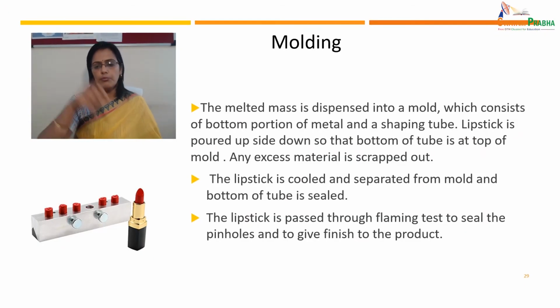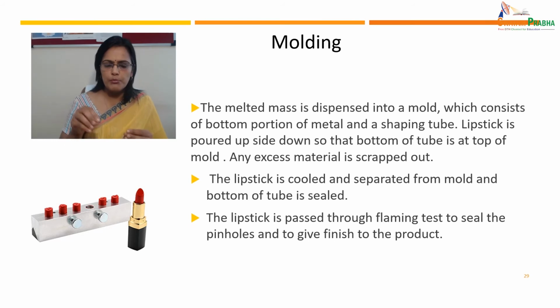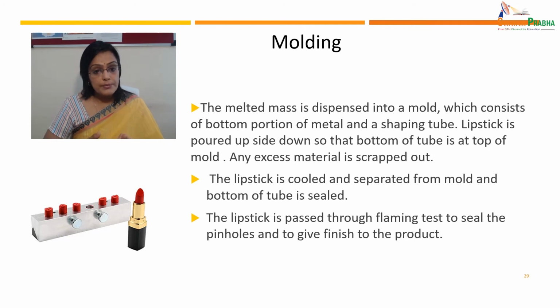Next is molding. So dear students, the melted mass is dispensed into the mold. As you can see in the image on the slide, the mold consists of a bottom portion of metal and a shaping tube. The lipstick is poured upside down so that the bottom of the tube is at the top of the mold. Any excess material is scraped out. The lipstick is cooled and separated from the mold, the tube is sealed, and it is passed through the flaming test.